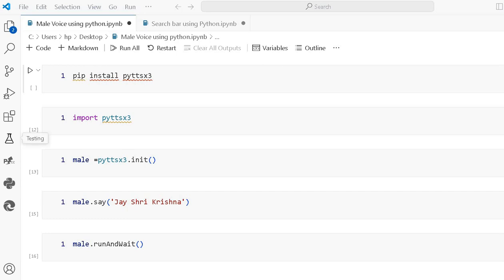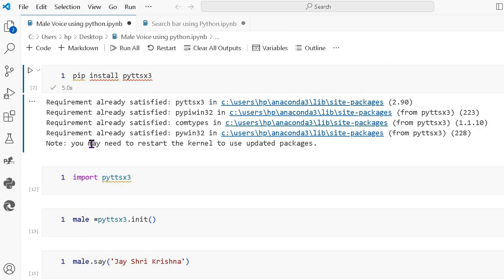So here we will use this library: pip install pyttsx3. I have already installed it, so it gives the message requirement already satisfied. Next, import the same library, pyttsx3. So it's working.